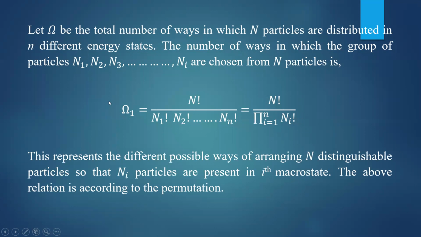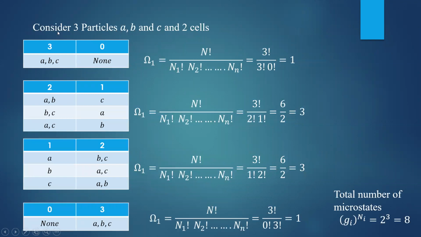This relation is according to permutation. To illustrate, let us take a system of 3 particles A, B, C and 2 cells. So 3 particles are there in the system and 2 cells to accommodate them, and you know that any number of particles can be put in a given state. First possibility: the first cell contains all 3 particles, the second cell is empty. So n1 is 3, n2 is 0.